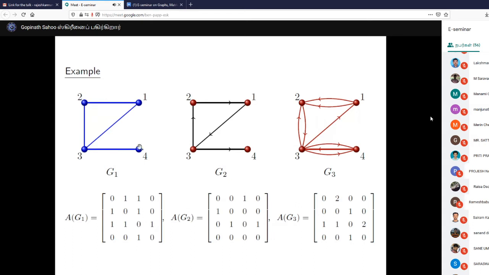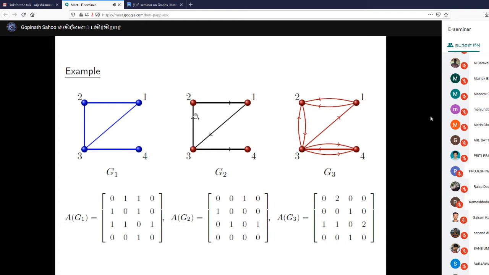But there is no edge between 2 and 4, so the 2 4 entry as well as the 4 2 entry has to be 0.